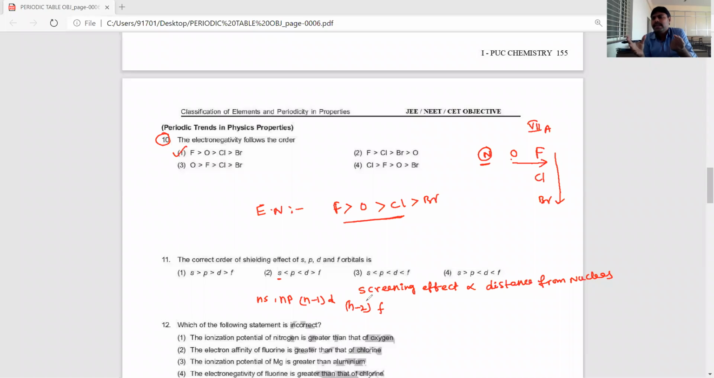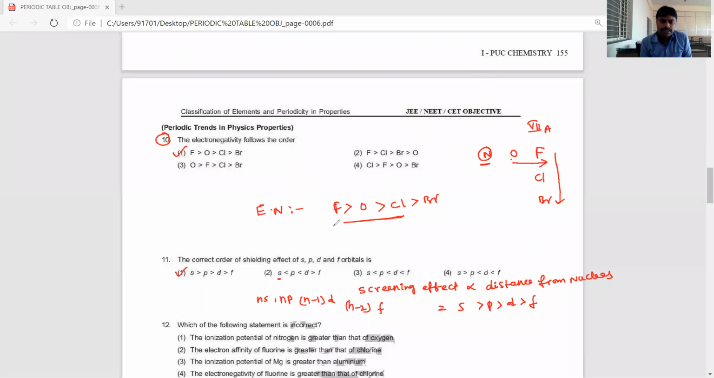f orbitals are very close to the nucleus. Means the distance of the f orbitals is very less. That's why the screening effect or shielding effect is less. That's why the screening effect order is s is more than p, then d, and then f. Means the protective action of the s shell is more than the p shell, then d shell and then f shell, spdf. So the first option is correct.